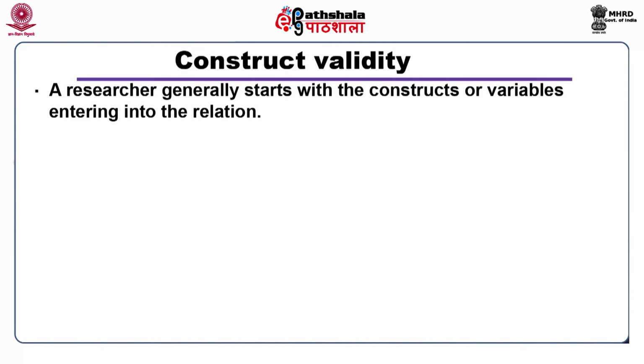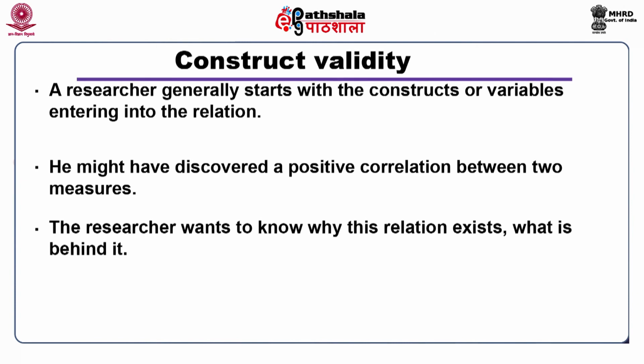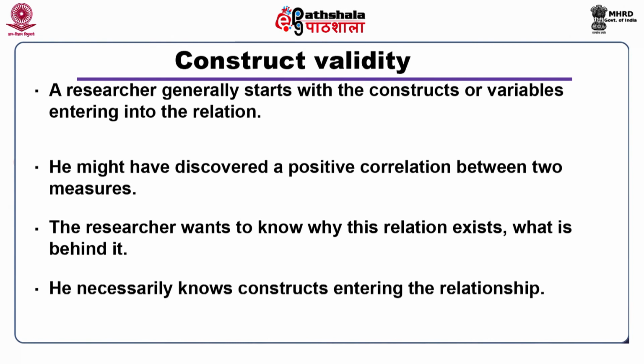A researcher generally starts with the constructs or variables entering into the relation. He might have discovered a positive correlation between two measures. The researcher wants to know why this relation exists, what is behind it. He necessarily knows constructs entering the relationship.